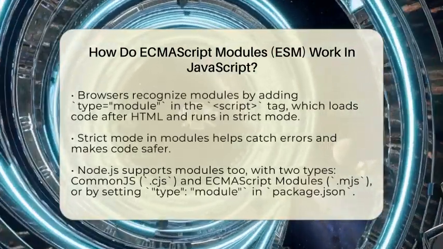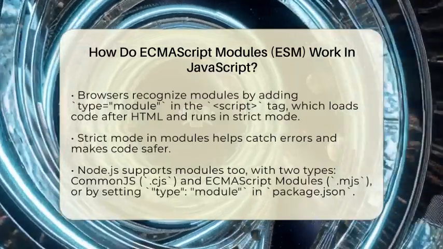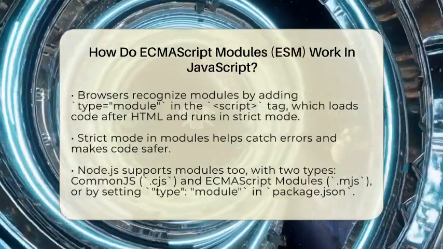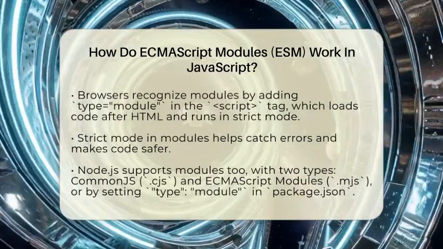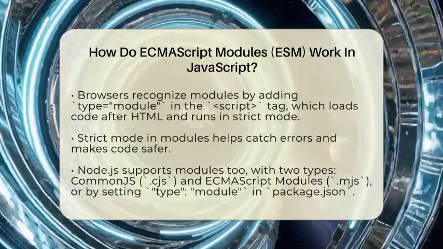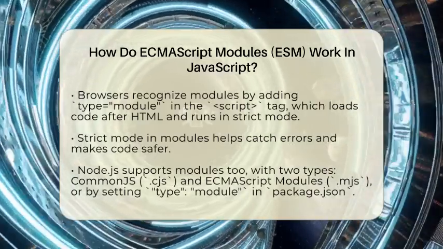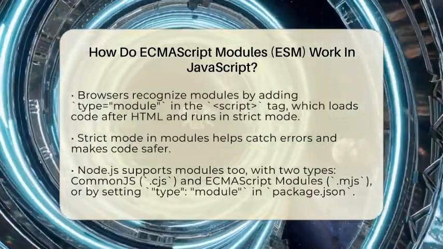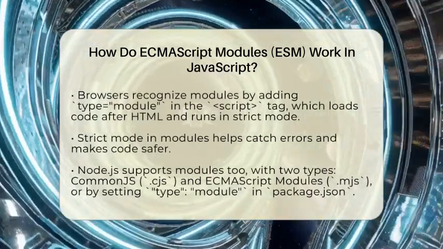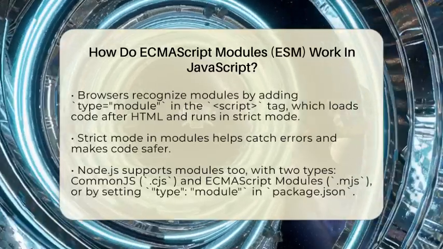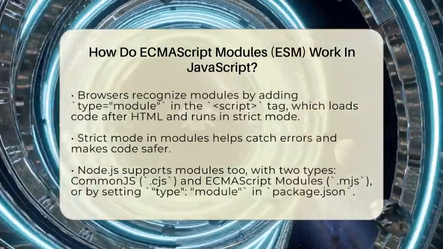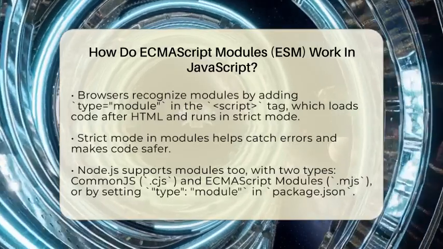To make browsers understand that your script is a module, you need to add type equals module inside the script tag in your HTML. This tells the browser to treat your script as a module instead of a regular script. When you do this, the code runs after the HTML loads, and it always runs in strict mode. Strict mode helps catch common mistakes and makes your code safer.